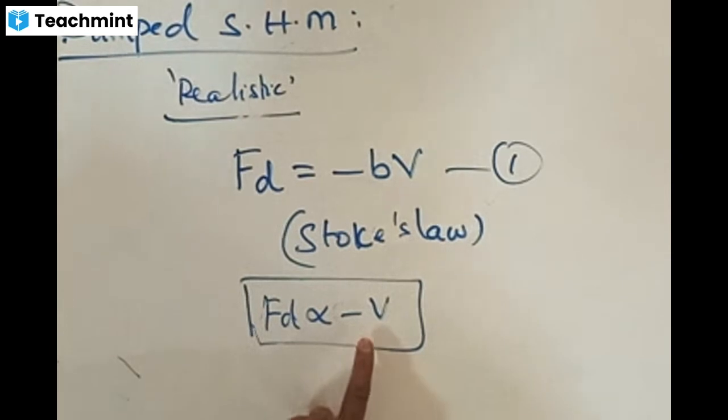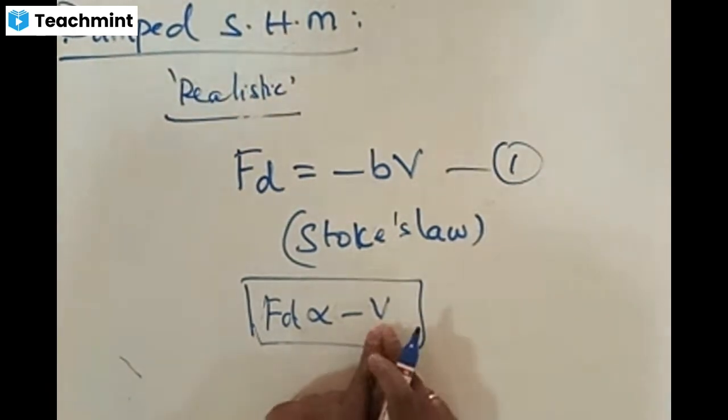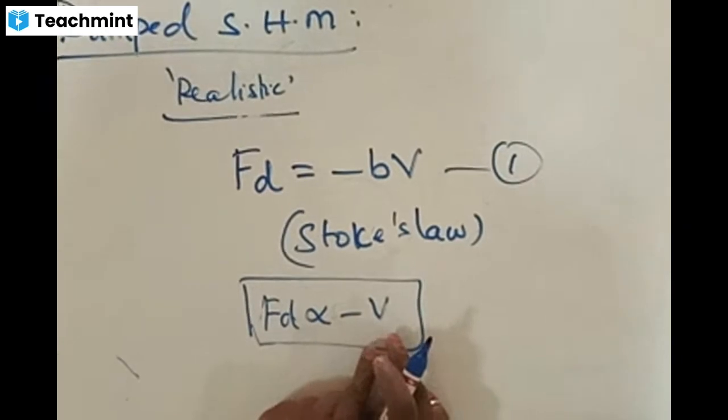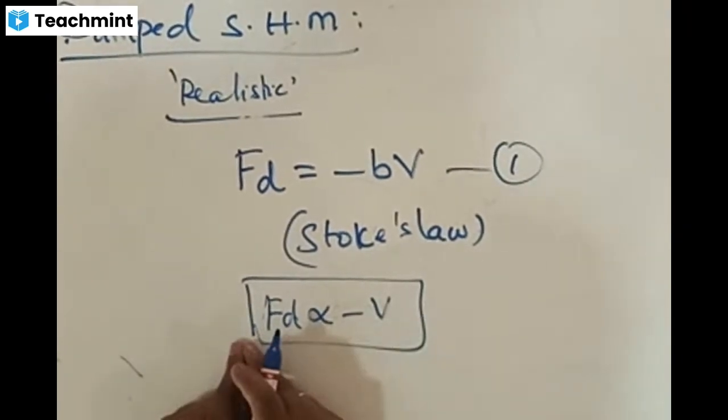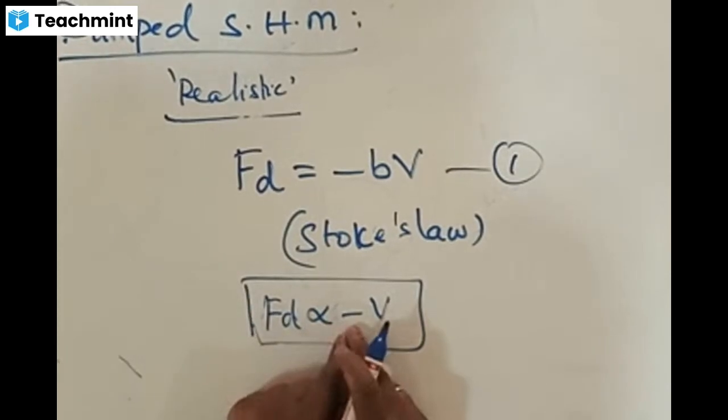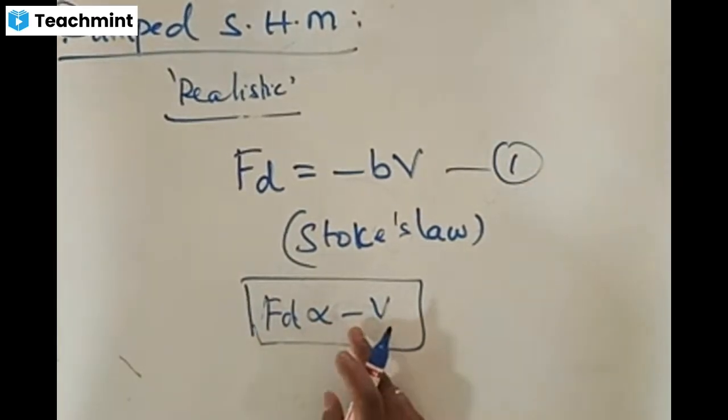Opposite direction. What does it mean? The more velocity you move with, the more drag force acts on you. The less velocity you move with, the less drag force acts on you. In what direction? Always in the opposite direction. Is this Stokes' law clear?